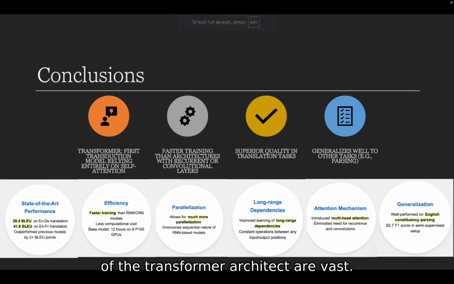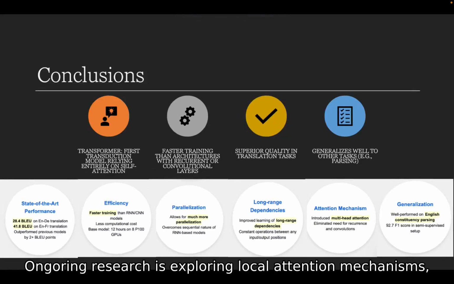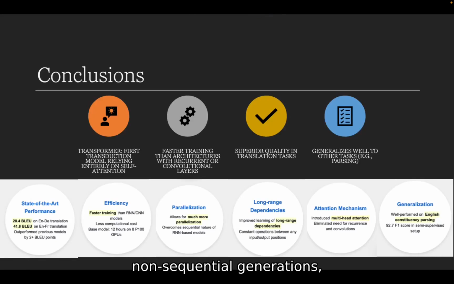Looking ahead, the potential applications of the transformer architecture are vast. Ongoing research is exploring local attention mechanisms, non-sequential generation, and adaptation to different modalities, promising exciting developments in the field of AI and machine learning.